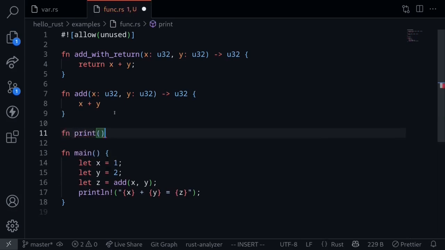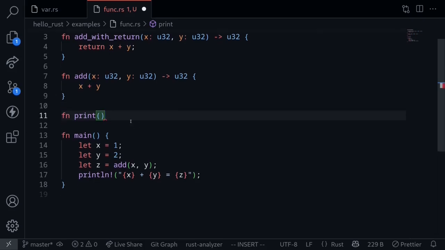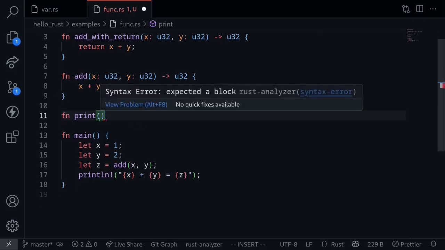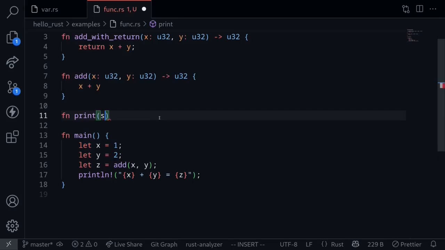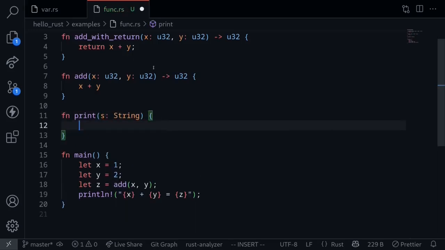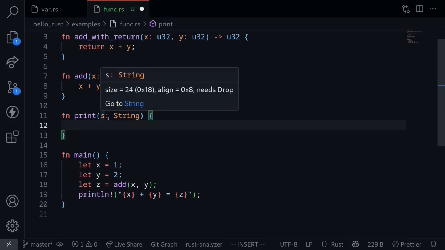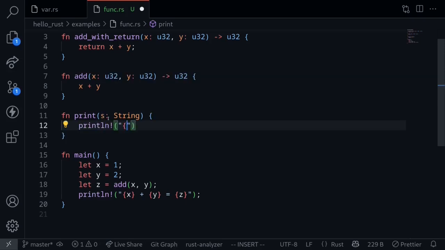fn print. I'll create a function that will take in a string as input and then print the string multiple times. So for the input, it's going to take in a string. And it's not going to have any output, so we don't need to do this arrow followed by the type syntax. Inside here, I want to print this string s 5 times. println, so let's say s 1, 2, 3, 4, and 5.